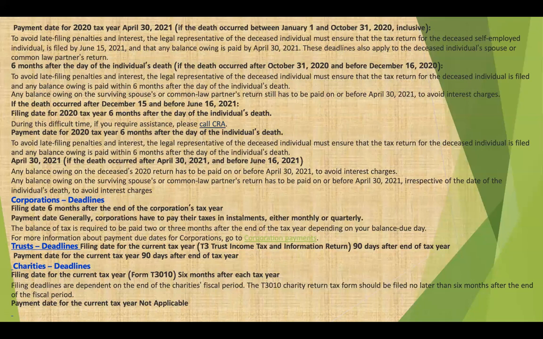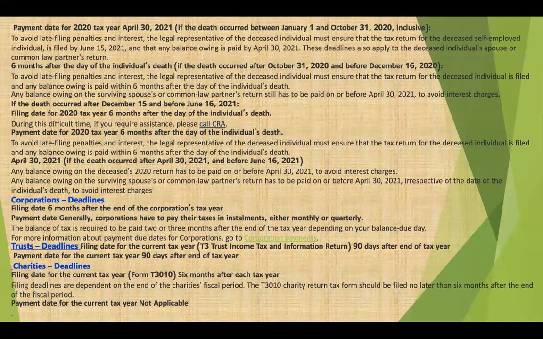However, if the death occurred after December 15 and before June 2021, the filing date for the 2020 tax return will be 6 months after the day of the individual's death, and payment for the 2020 tax year is also 6 months after the day of the individual's death.